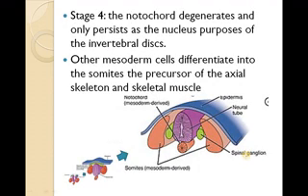In stage 4, the notochord degenerates. Sometimes the notochord is retained as it is required for the formation of intervertebral discs. Other mesodermal cells differentiate into somites, the precursors of the axial skeleton and the skeletal muscle. The formation of somites takes place in these regions, so these will be retained. Other than that, the formation of the spinal ganglia also takes place, and the neural tube is exactly differentiated in this stage.